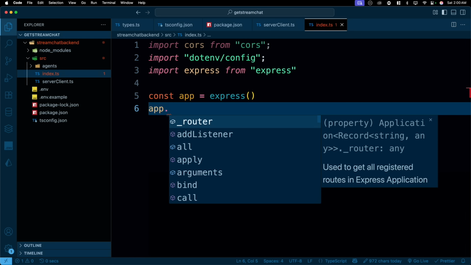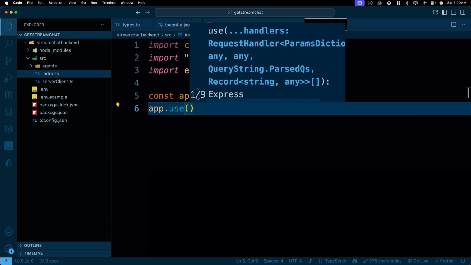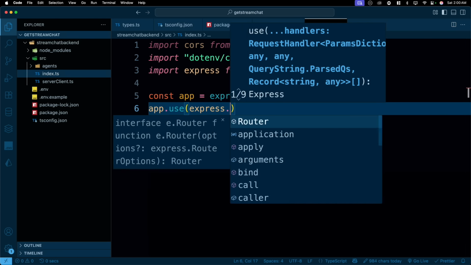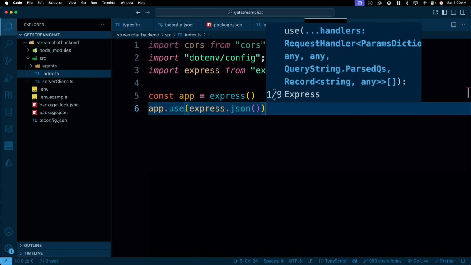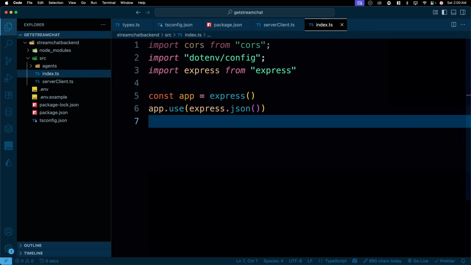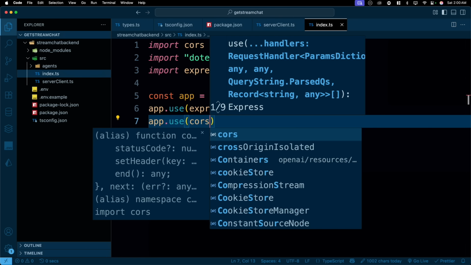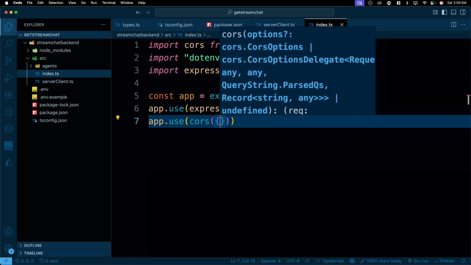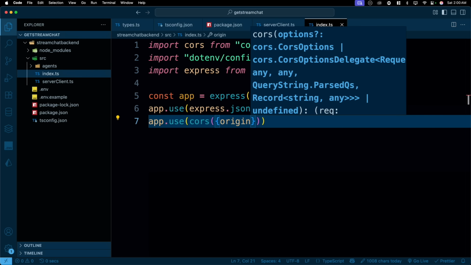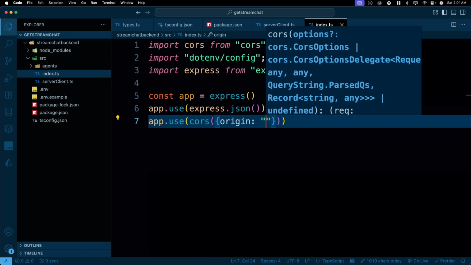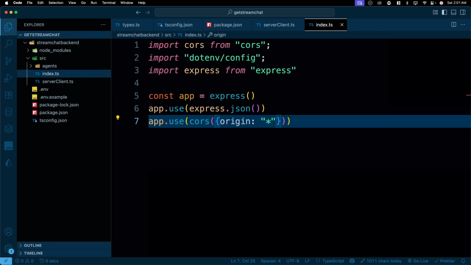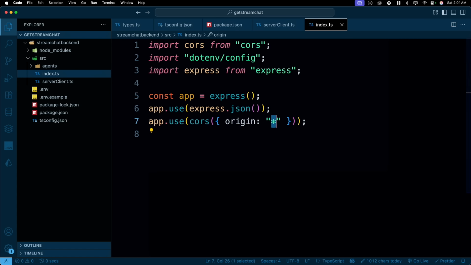Let's also allow to use the JSON import. So write a middleware with the use functionality that says express.json, it's a function. And then we'll use cors as well. So we'll just say app.use. Again, whenever you see use, that's a middleware. We'll say cors, and in that, we will provide an option. The option is going to be origin. Right now, we'll keep a bad practice, which is an origin of star. Whenever you finish the project or you host the project, remove the star. Right now, it accepts the request from everywhere. We don't want that to happen. Usually once things are live, you want to put an actual URL in this one.